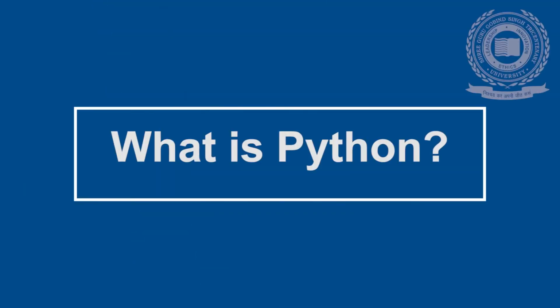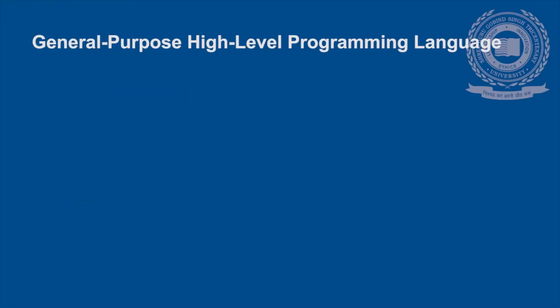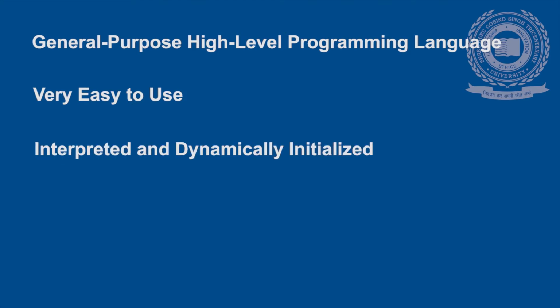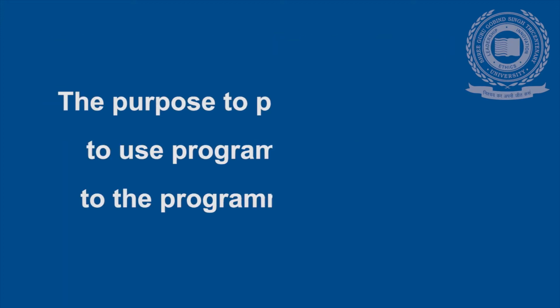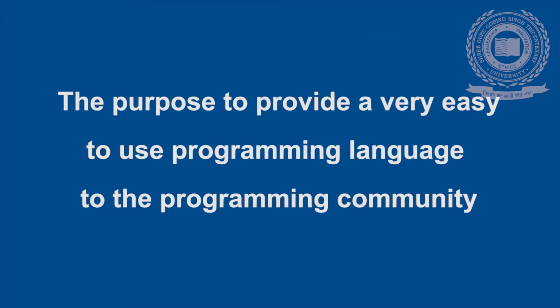Today we will be learning about Python, its main features and areas of applications. What is Python? Python is a general purpose high level programming language which is very easy to use. It is interpreted and dynamically initialized. It was created by Guido van Rossum in 1989. The main purpose of creating Python was to provide a very easy to use programming language to the programming community.